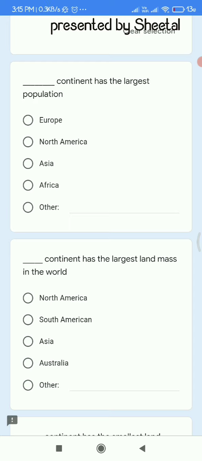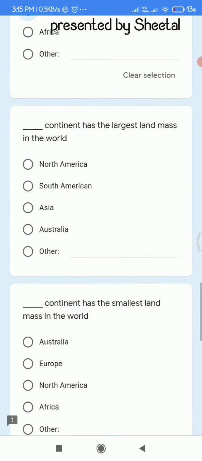Next is dash continent has the largest population. Now immediately we can tell the answer here, because we know China is the highest populated country, India is the second highest populated country, and both of them are in the Asian continent. So definitely Asia has the largest population.